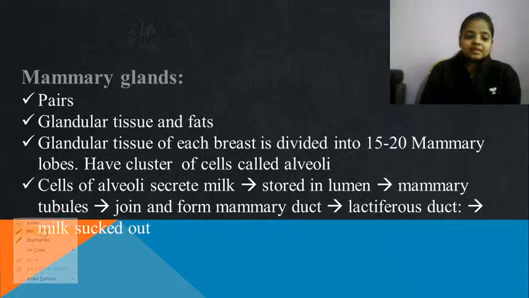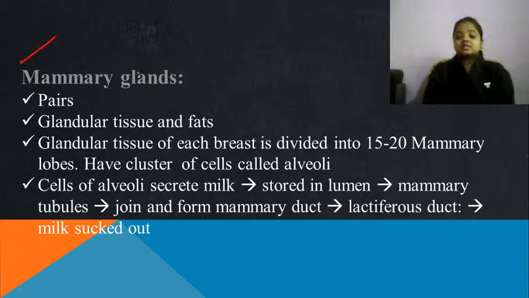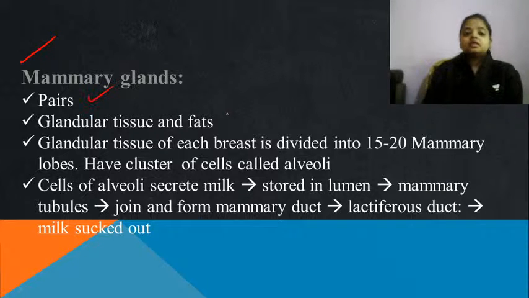Now comes the mammary glands. As we have already seen, mammary glands are also included when we are talking about the female reproductive structure. They also occur in pairs. It is a glandular tissue with fats. The glandular tissue of each breast contains 15 to 20 mammary lobes. Each has a cluster called alveoli.